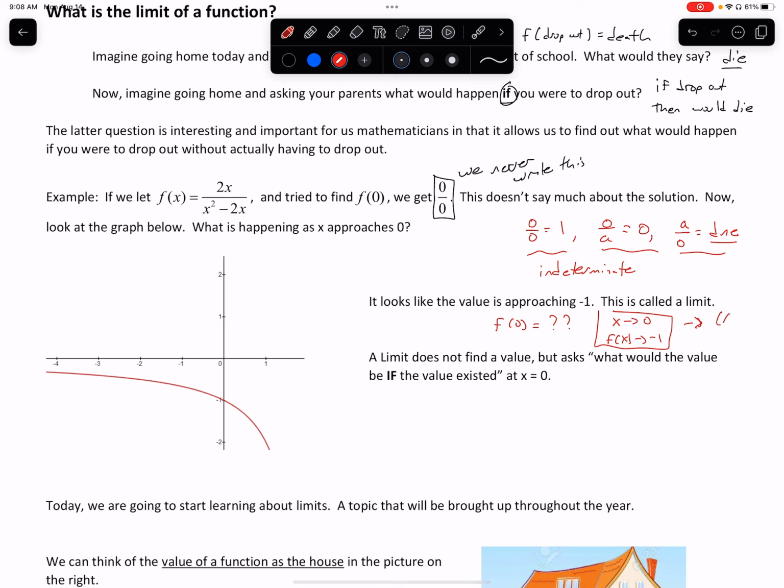That little arrow means for us approaches. So we're not actually going to reach, if we look at the graph over here, as we approach 0, we're never going to actually equal -1, but it looks like we're going to approach -1.